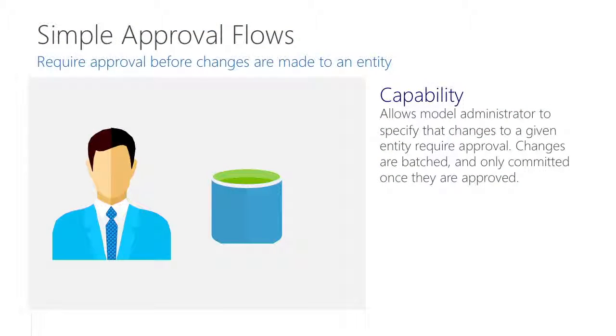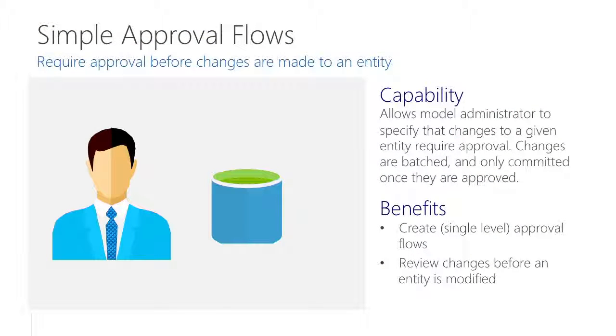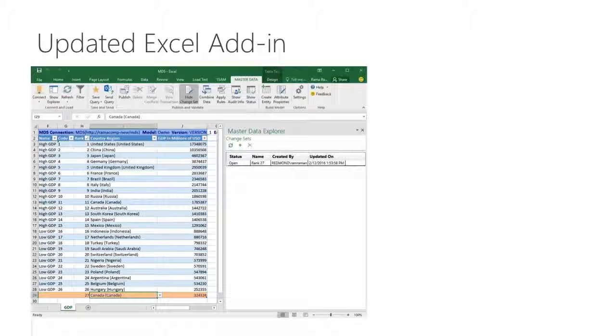So any user who makes modifications to that entity is now forced to create a change set and submit it for approval. Once a change set has been created, the administrator is notified automatically that there is a change set waiting for him to approve. He can now review the changes and either reject or approve the changes. If he decides to approve, then all the changes are committed automatically to the instance, and both the approver and the submitter are notified.